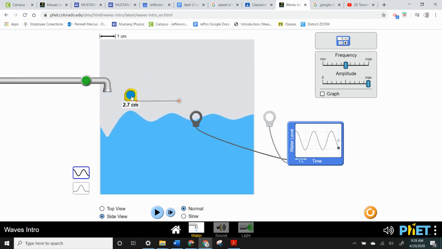You can get the wavelength like this. You can see it's about 2.7 centimeters. We can get the time by measuring between peak to peak. And you can see it's about 1.6 seconds or so. And then we could use that to calculate the speed of the wave, since we know how far a wave moved, one wavelength, in the amount of time it took to move one period. That brings us back to our notes.